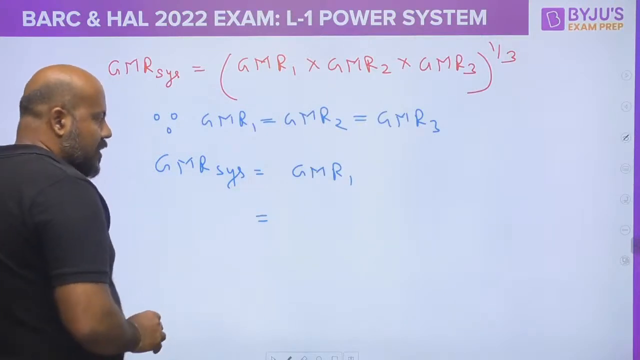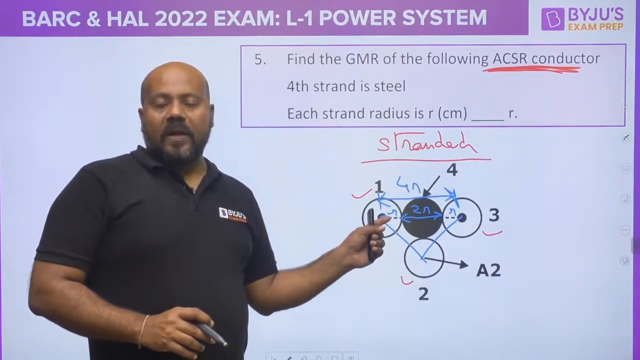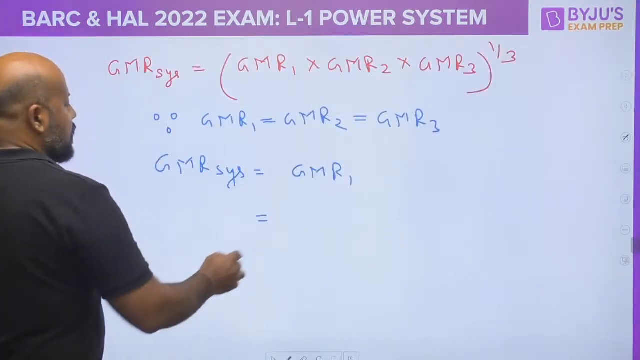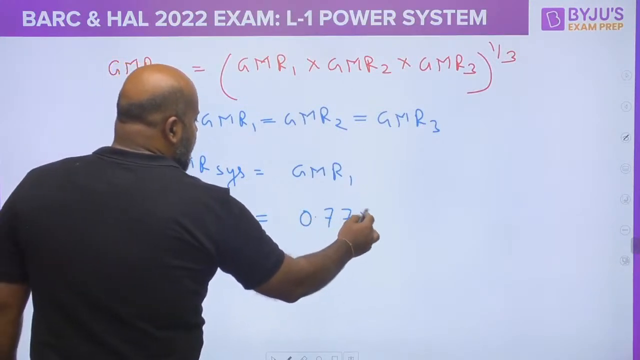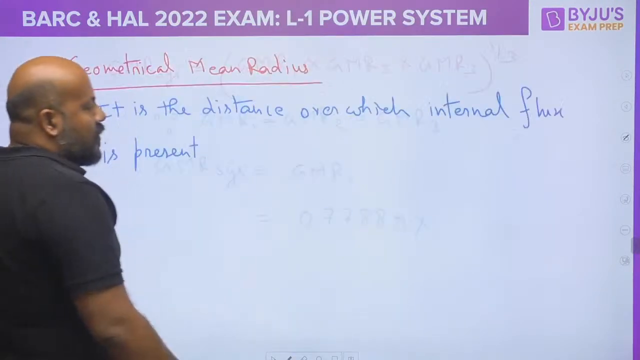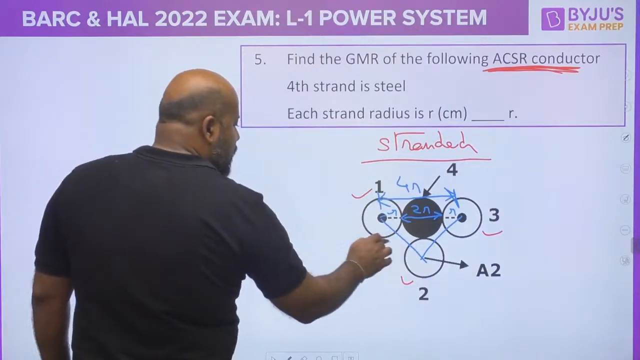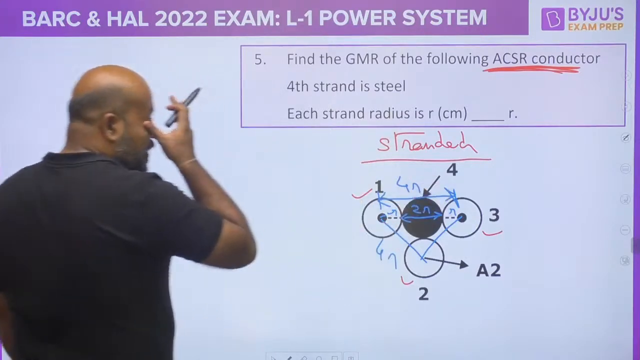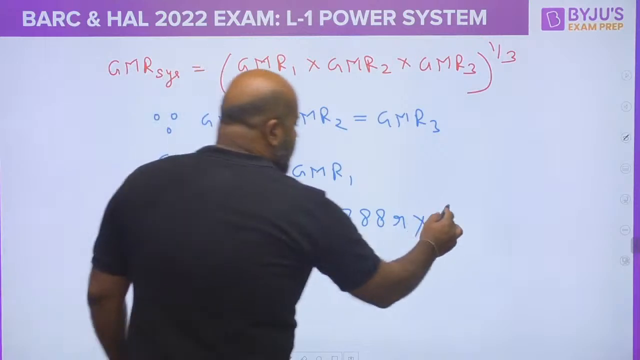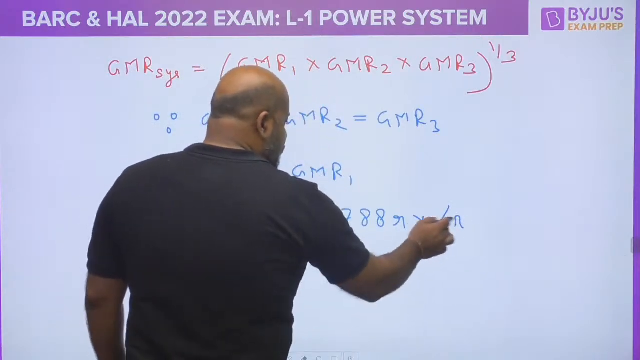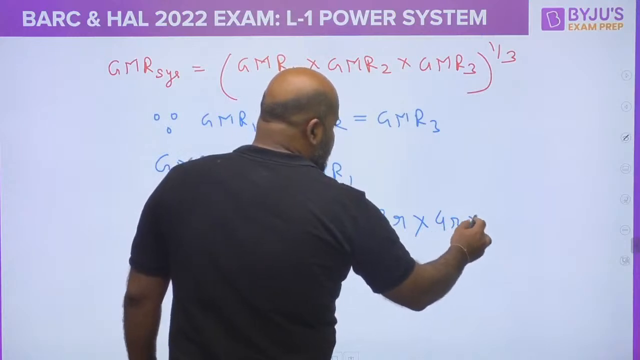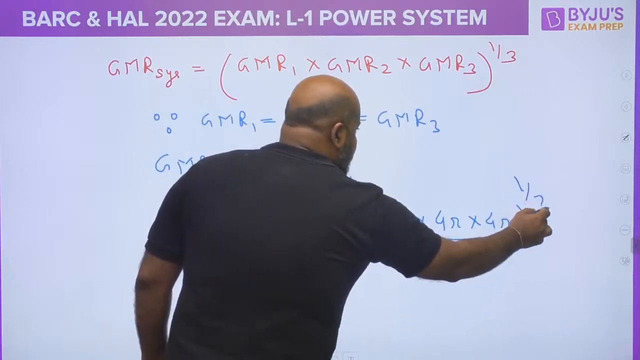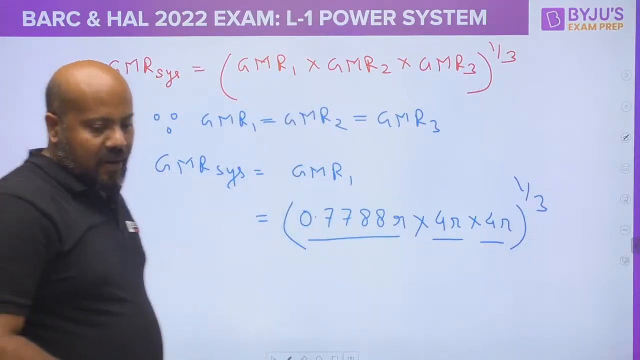Now what is GMR 1? For this strand 1, how we'll write the GMR? First we'll write the effective radius for strand 1. So that is going to be 0.7788 r. Now what is the distance between strand 1 and strand 2? This is going to be 4r. And what is the distance between strand 1 and strand 3? That is also going to be 4r. How many total distances? 1, 2, 3. What is the power? 1 by 3. Just solve it and you will be getting the GMR.